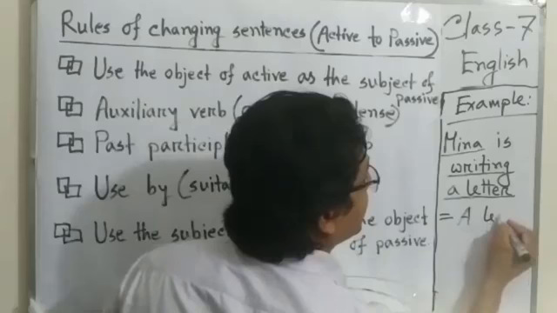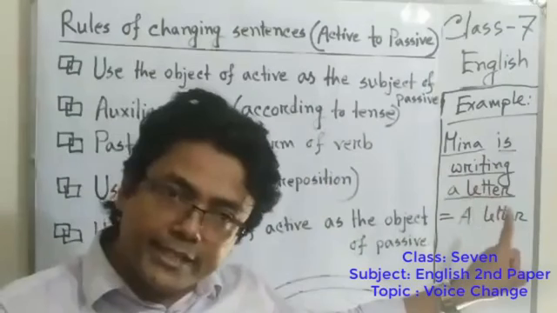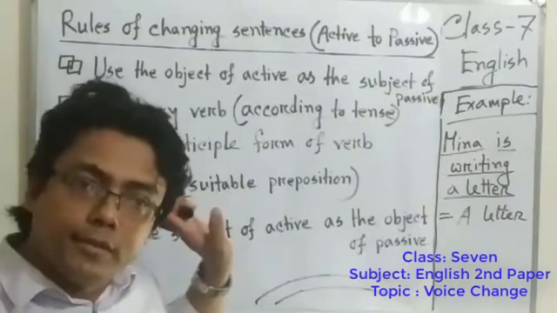Then we have to use the auxiliary. You see that here is and verb with ing, present continuous tense. So we have to use is being. Already we have shown the chart of auxiliaries.